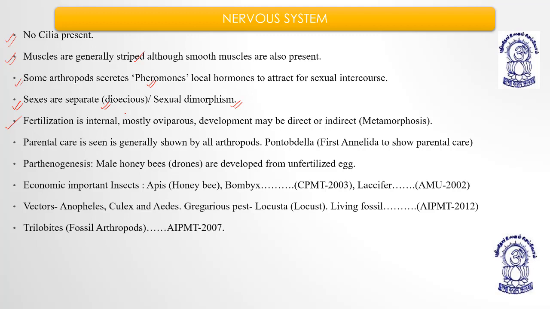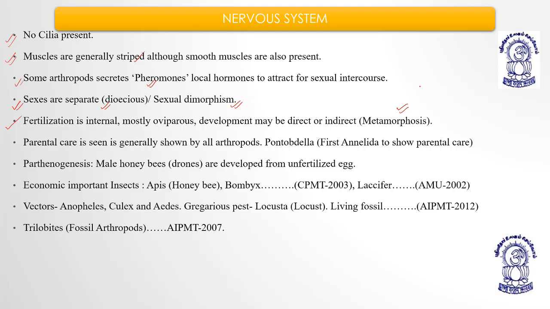But this time we are going to use the term metamorphosis, meaning the larva which is formed will be converted into pupa, passing through different molting stages. The larva itself develops; it will not form another larva.